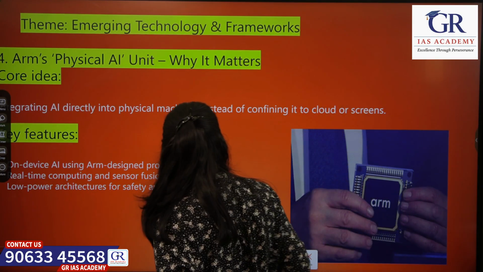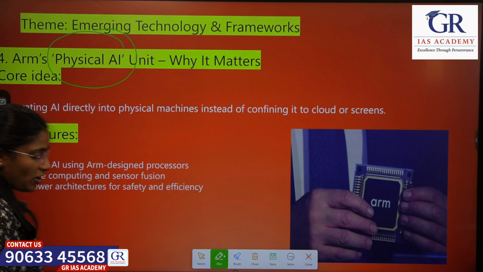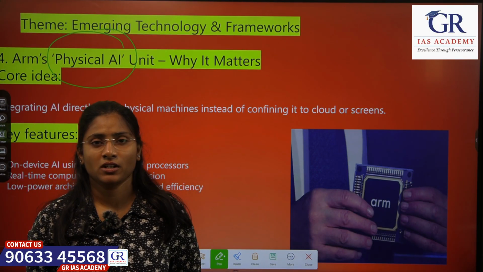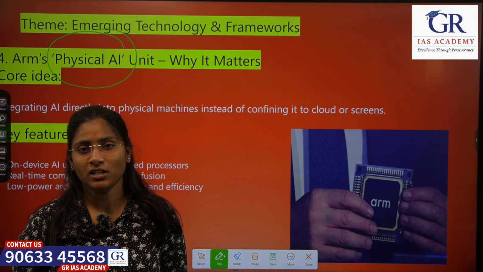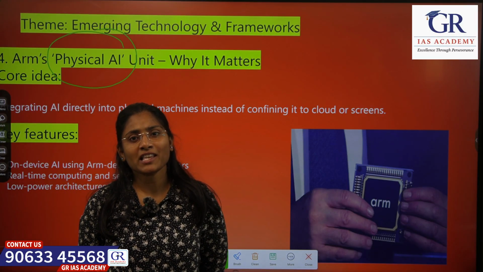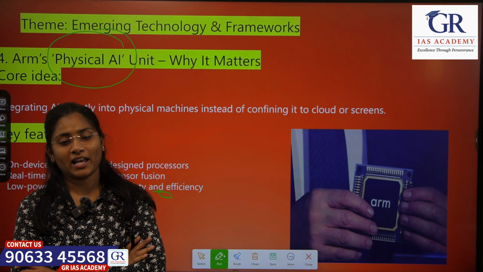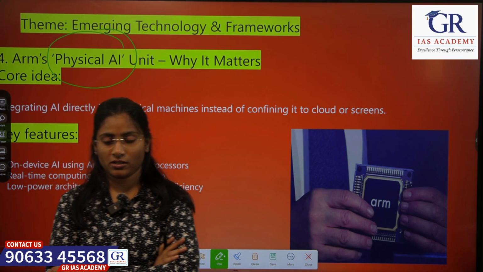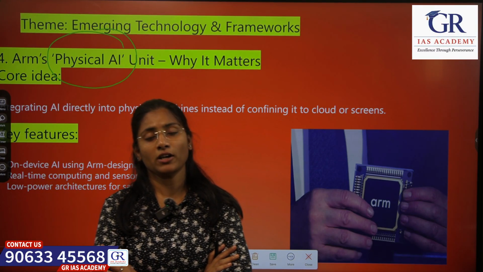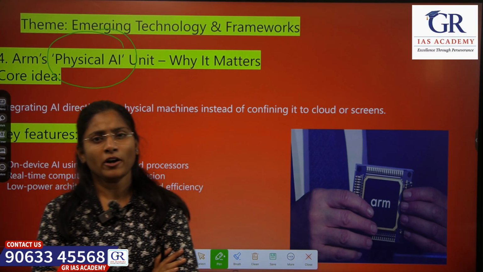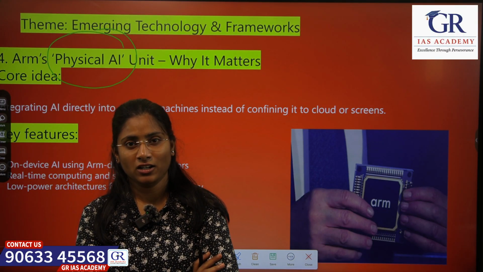So let's move to our next topic, the physical AI unit. So what is the physical AI concept? You already know AI. AI means what? Artificial intelligence. So humans have intelligence, but we have developed intelligence for our computers. So usually AI is stored in servers or cloud. I think you are already using OpenAI projects like ChatGPT, Gemini, all those apps.